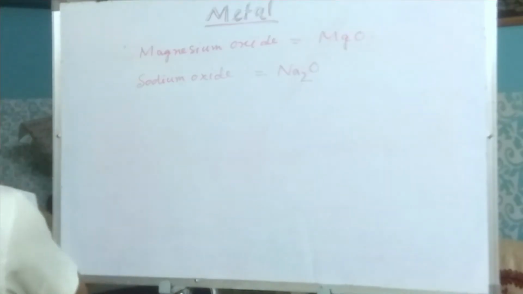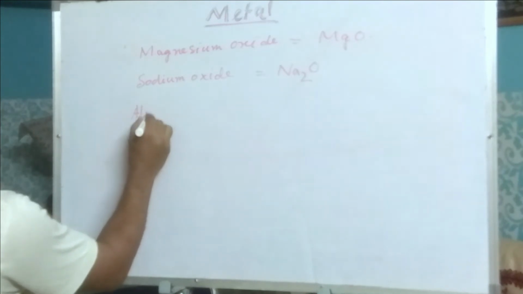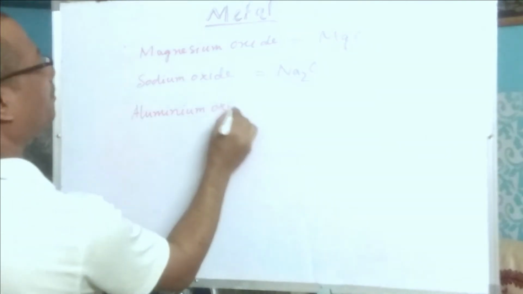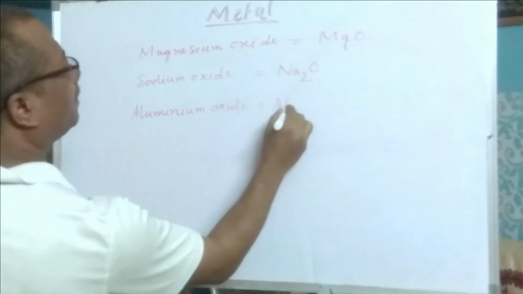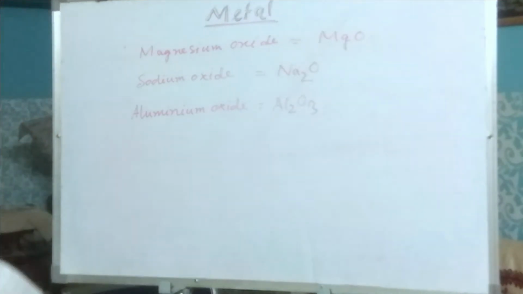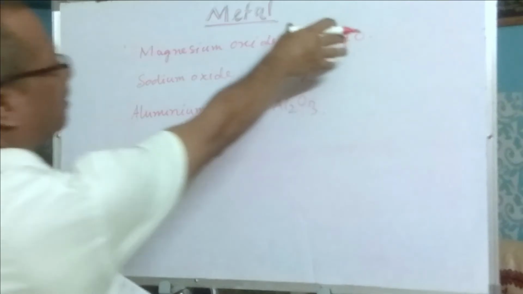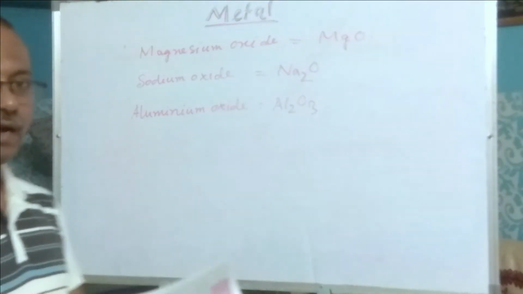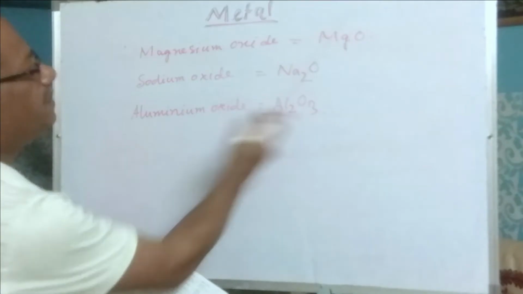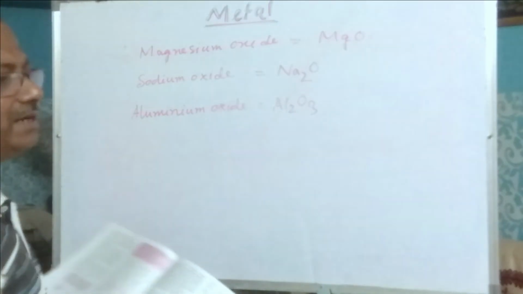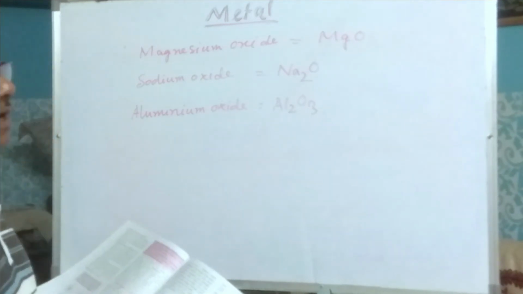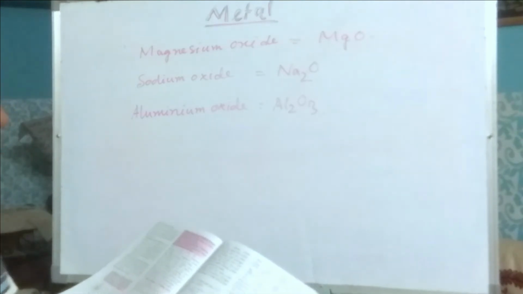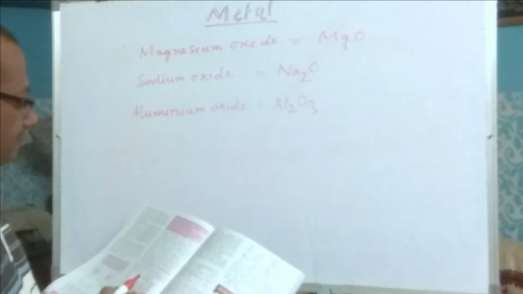Next is aluminium oxide, Al2O3. So these chemical formulas you have to learn by heart at first, and later I will describe how the valencies change and how they combine, which one is electron transferring and which one is an electron sharing compound. I will discuss it later on.